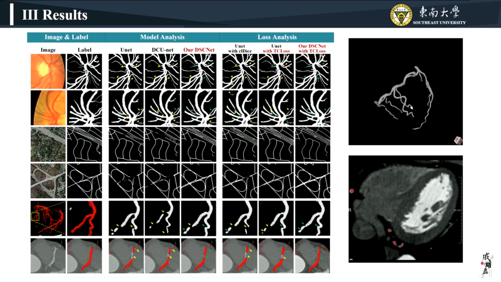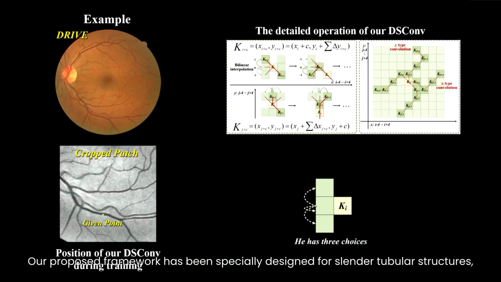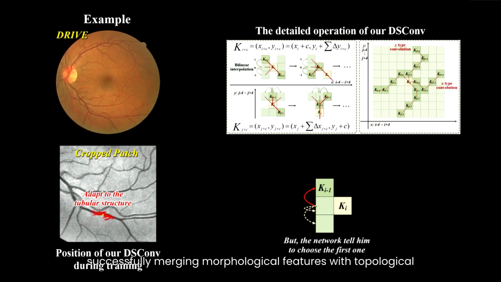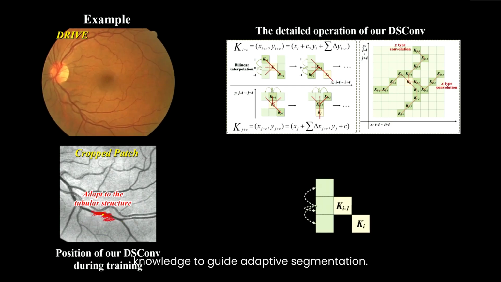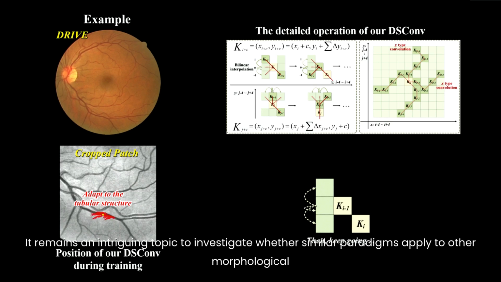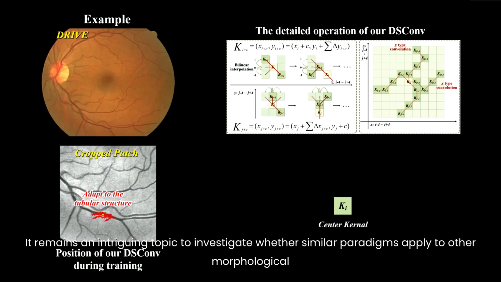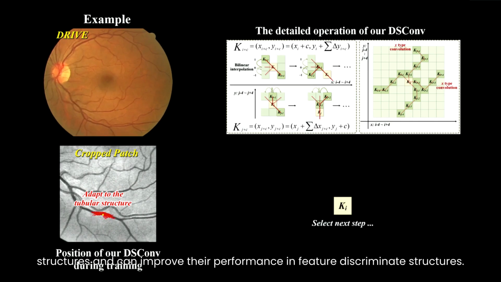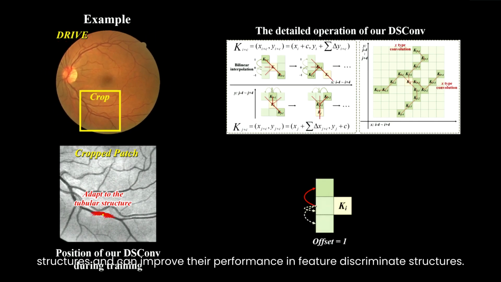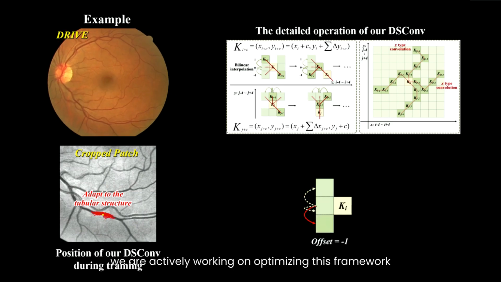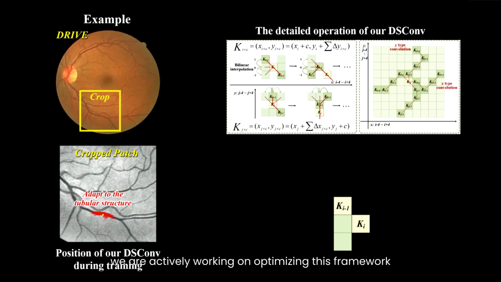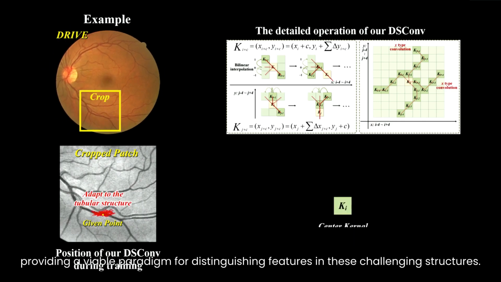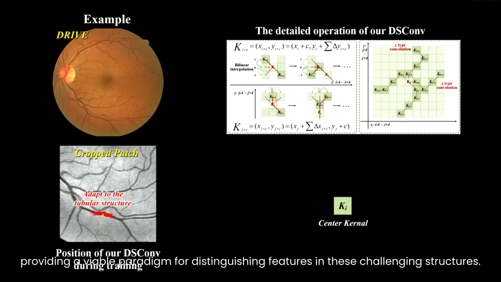artery vessel data. Our proposed framework has been specially designed for slender tubular structures, successfully merging morphological features with topological knowledge to guide adaptive segmentation. It remains an intriguing topic to investigate whether similar paradigms apply to other morphological structures and can improve their performance in feature discriminate structures. Furthermore, we are actively working on optimizing this framework as a universal architecture within large models, providing a viable paradigm for distinguishing features in these challenging structures.